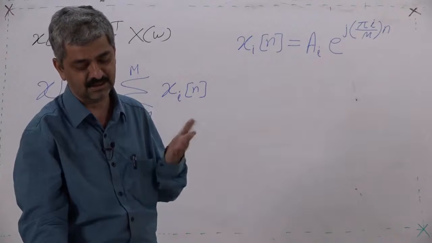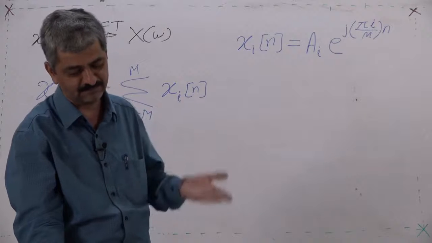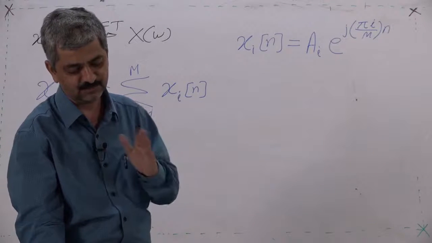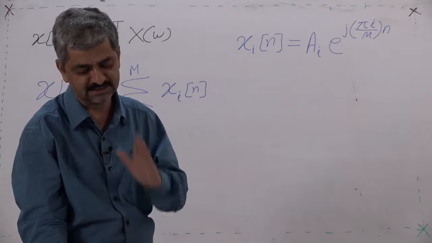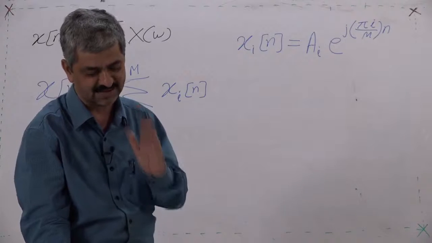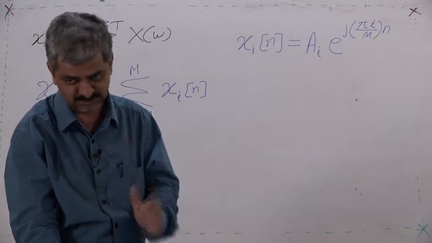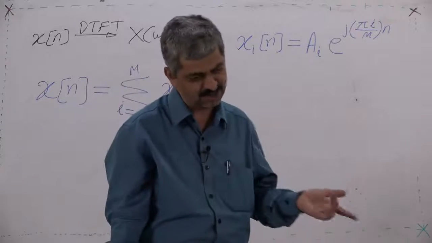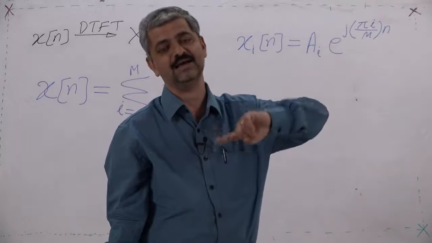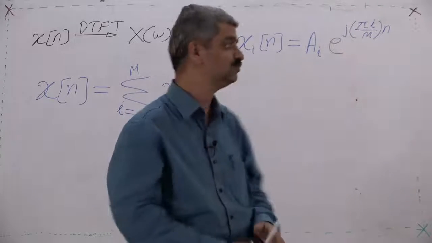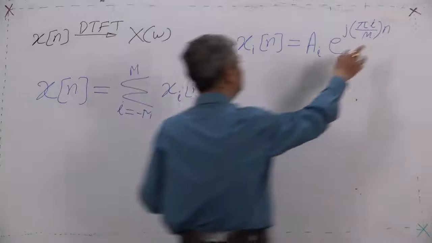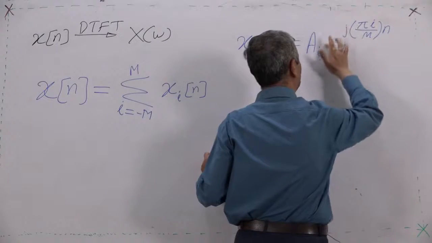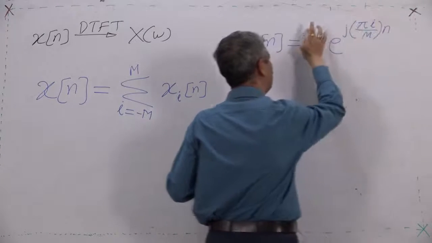Since I is taken from minus M to M, for I equal to 0 it is a stationary point, at the (1, 0) position on the unit circle, always at that position. Some points rotate anti-clockwise and there are complementary points which rotate clockwise. So, these are the rotating points on the unit circle and this is the weight.